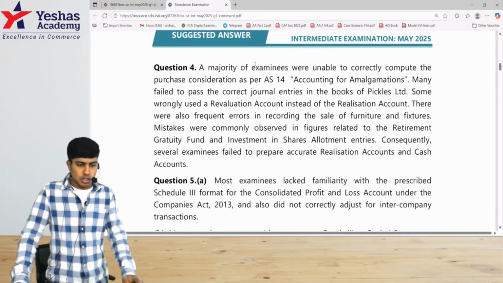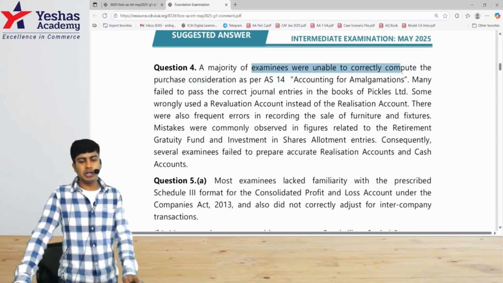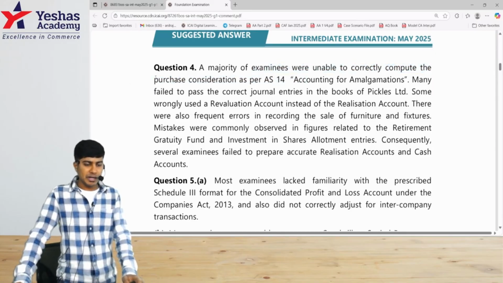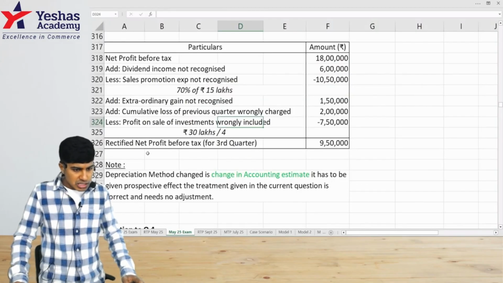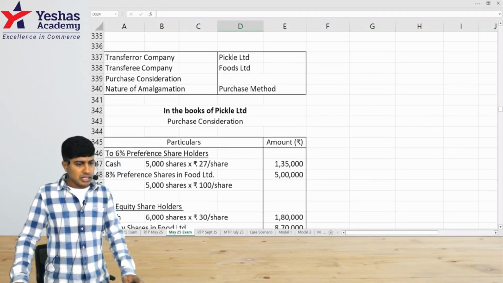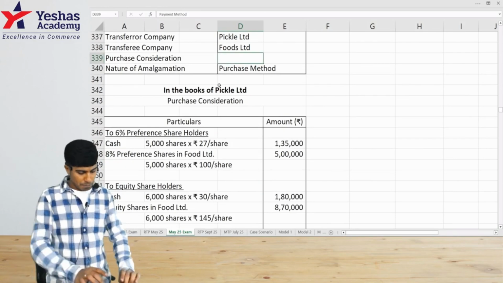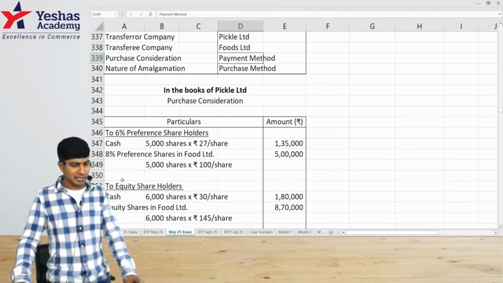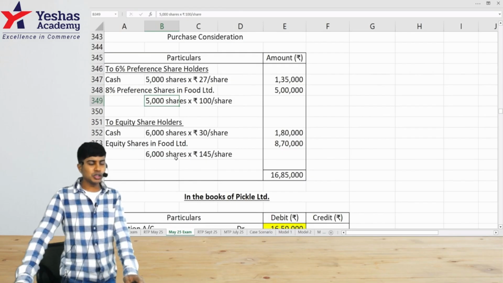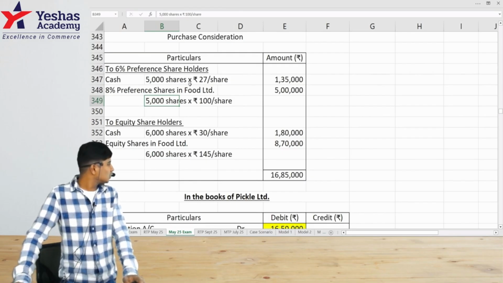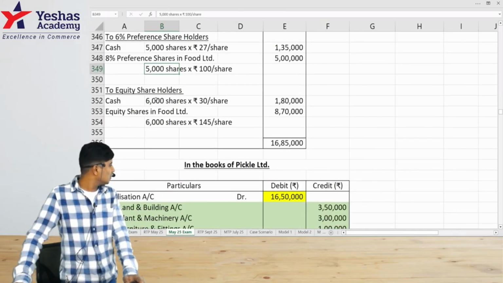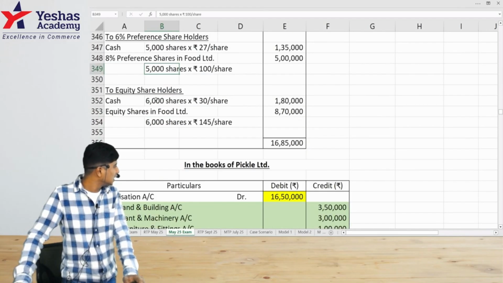Question 4, majority of the examinees were unable to correctly compute the purchase consideration as per AS14. What was this on PC? This purchase consideration was under the payment method. Full details were actually given in the question only. They told 27 rupees per share, they told 100 rupees, these many shares. So all you have to do is just multiply and then take the total.